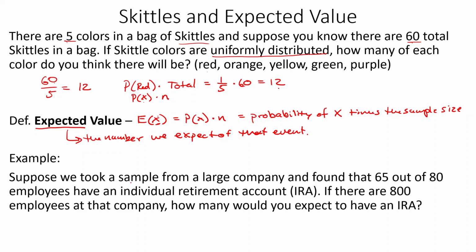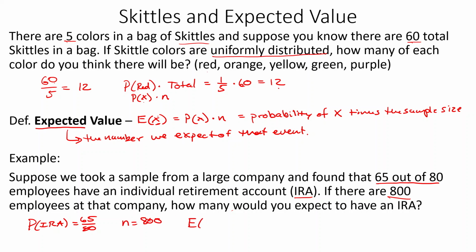So here's an example. Suppose we took a sample from a large company and found that 65 out of 80 employees have an individual retirement account, or what we call an IRA. If there are 800 employees in the entire company, how many would you expect to have an IRA? So the probability of an IRA is 65 out of 80. Our sample size here, the number of people in the company, is 800.